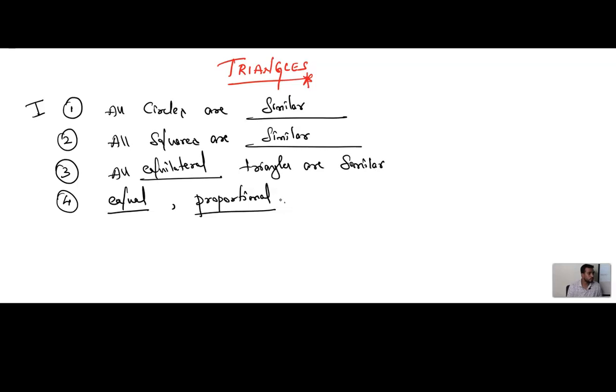Any doubts? Is this clear? If you want to call any two polygons of the same number of sides similar, then the corresponding angles are equal and corresponding sides are proportional. Okay. Next, second question: give two different examples of pair of similar figures.